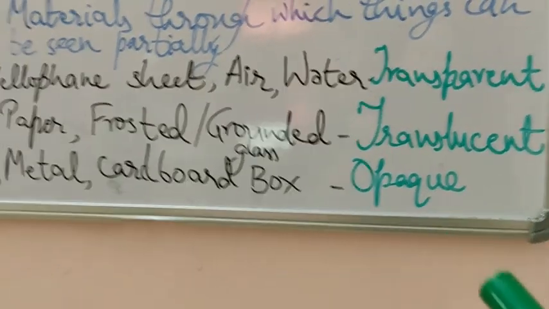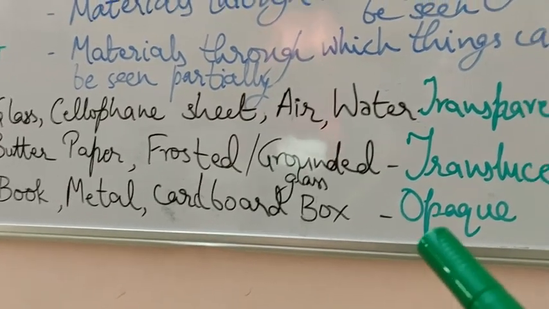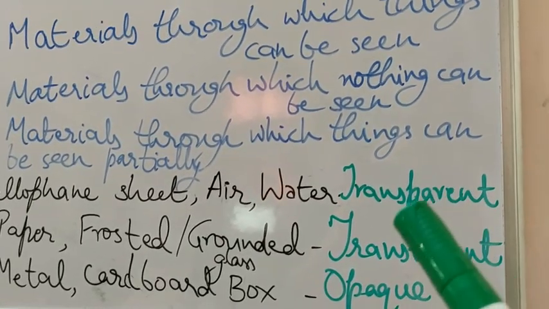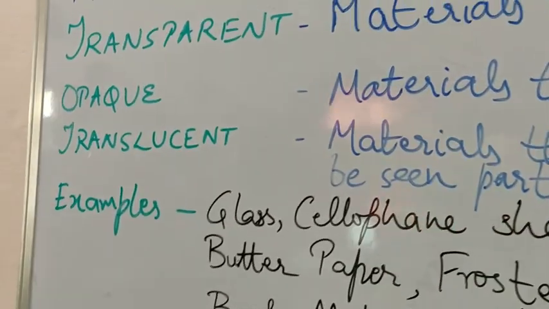Okay students, so I hope you have understood by the examples what is opaque, what is translucent and what is transparent material. Now let's come to the uses of these materials.